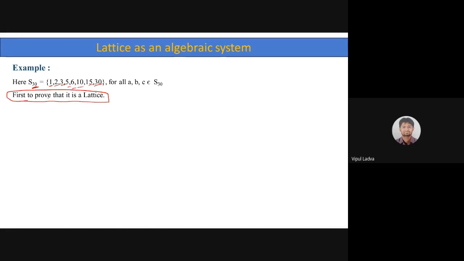Now, can you tell me how we can prove that it is a lattice? We have already covered the topic related to lattices. First, we need to prove that it is a lattice. Then we will be proving that yes, it is distributive as well as complemented. So may I know how we can prove that it is a lattice? What is the rule for lattices, will anyone tell? Can anyone among you tell? Waiting. You're just supposed to give me the name of what to prove to decide whether that particular poset is a lattice or not.